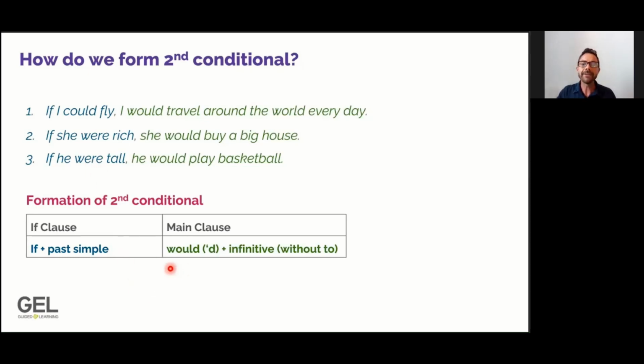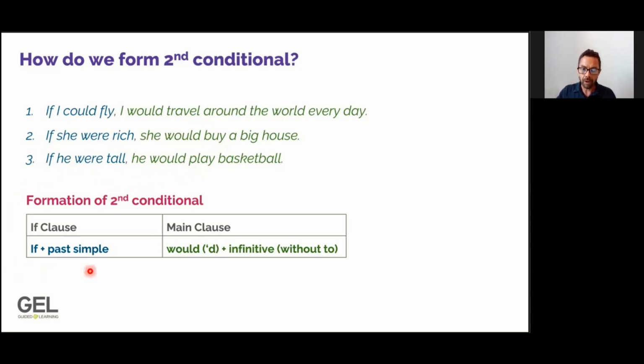Now, looking down at the main clause, we use the word would, and after would, we use the infinitive verb without to. If we look at our examples, I would travel. Travel is the infinitive without to. In sentence number two, she would buy. In sentence number three, he would play.